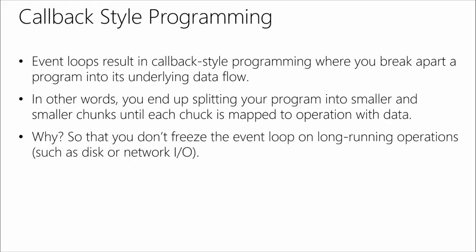Your end objective really is to break apart the program to its underlying data flow, to the underlying I/O that you're doing. So if you're building a networked application, you want to make every single callback almost the same length as the actual I/O that you want to do, so that you can do other things and other callbacks that don't take up as much time. So you want to split up your program into smaller and smaller chunks until each chunk is mapped to an operation with data, so you don't freeze the event loop on long-running operations like disk and network I/O. Right.